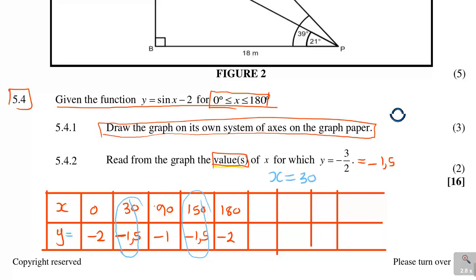That's why they say value. If you think it's one but there are more than one, there is also x is equal to 150. That's what they wanted there. Then you get your 2 marks. So guys, with that, you are now 16 marks rich in this exam.